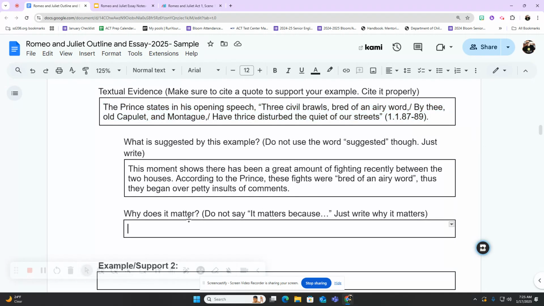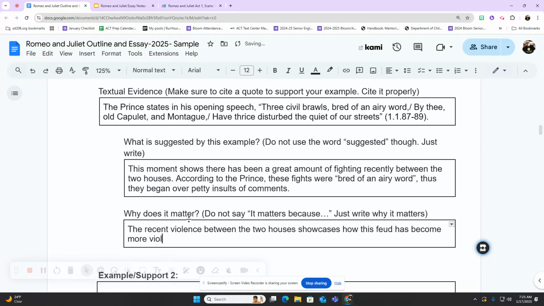Right? Now, the real important part now is why does it matter? All right? So this is where you delve into how this proves your overall argument that you're trying to make. So I'm going to write, the recent violence between the two houses showcases, typing fast here, showcases how this feud has become more violent in recent times.